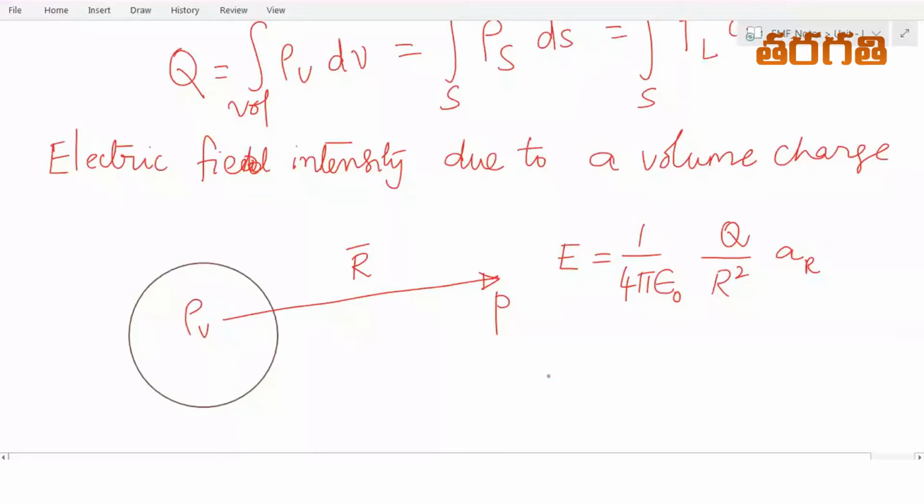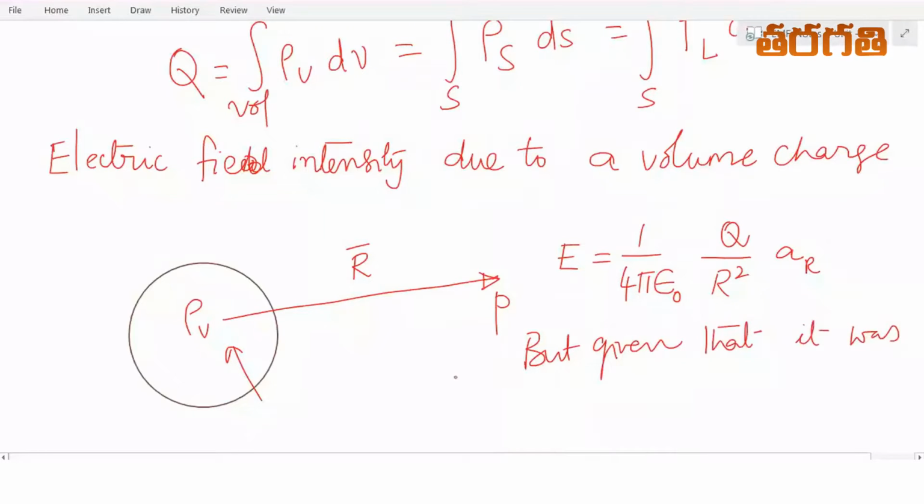But it is a continuous charge configuration.